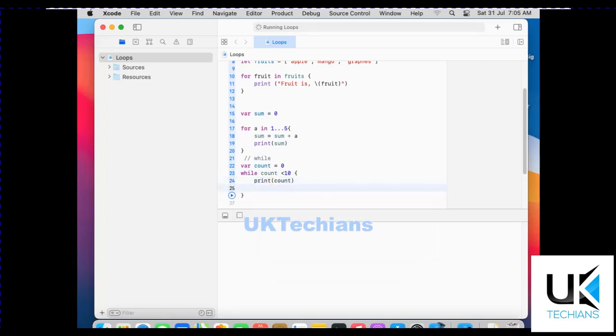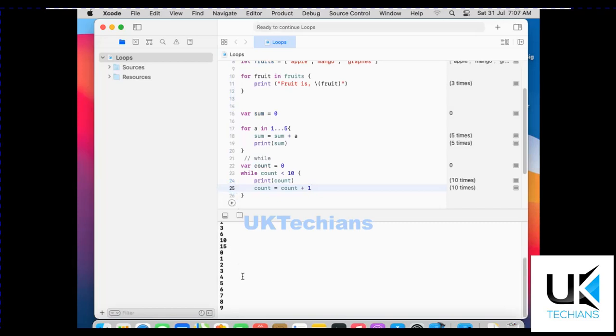And then we have to increment the value using count plus 1. So this is the easiest example in any programming language. So it will print the count from 0 to 10. So let's see what it will return.